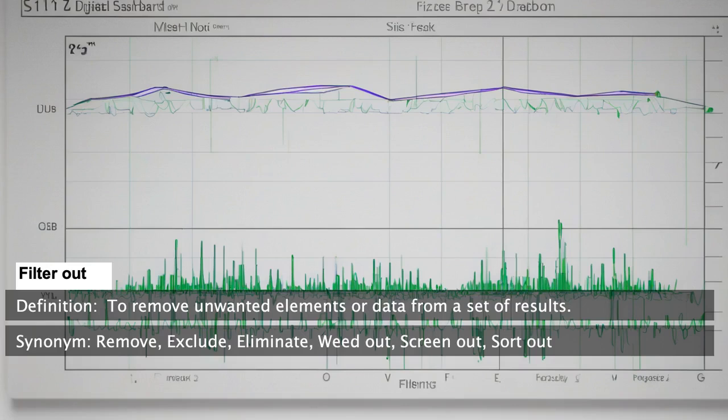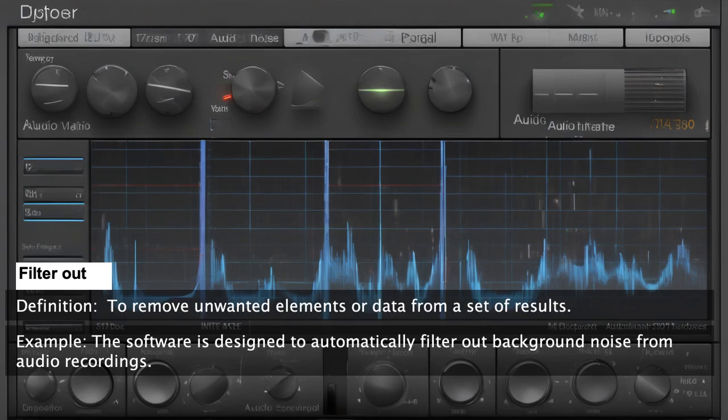Filter out. To remove unwanted elements or data from a set of results. Synonyms for filter out: remove, exclude, eliminate, weed out, screen out, sort out. The software is designed to automatically filter out background noise from audio recordings.